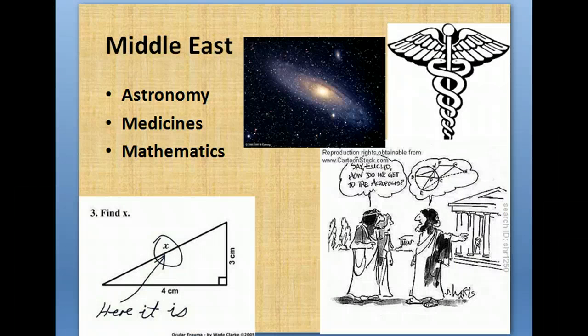From the Middle East, we're going to see the movement of astronomy, or the study of the stars. We're going to see medicine moving, and we're going to see mathematics. Okay? All of these things originate in the Middle East and are going to spread along our trade routes up towards Europe, down towards Africa, and over towards India and China.